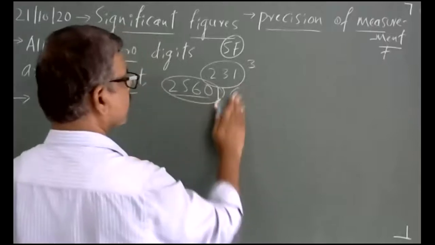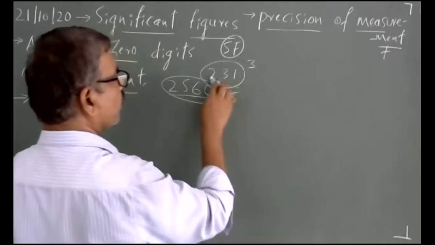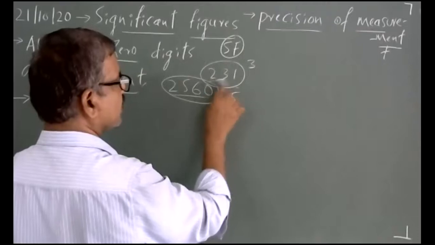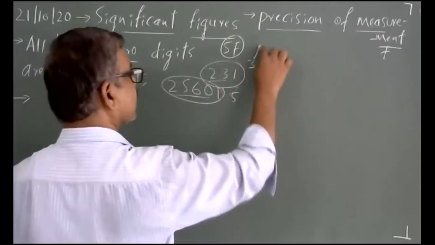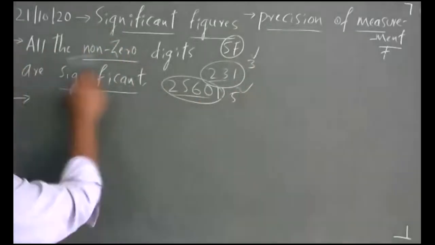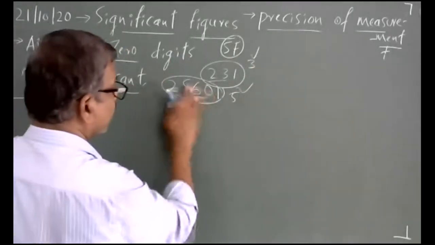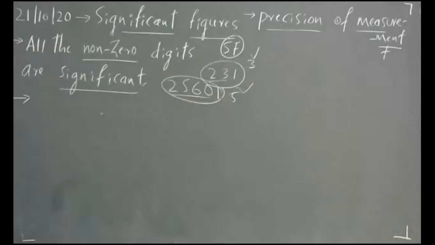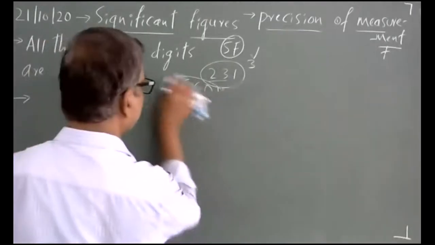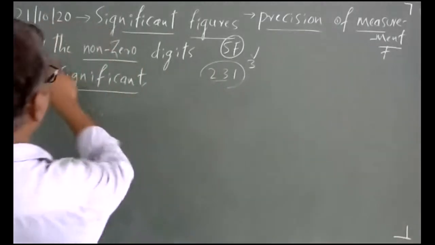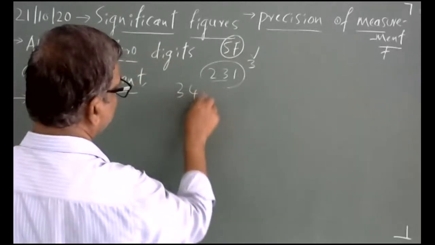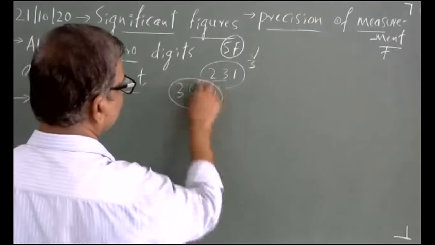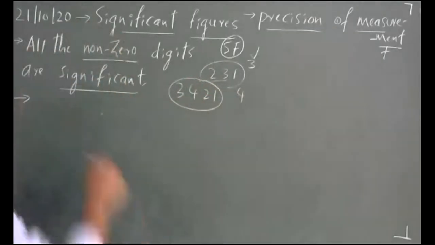Here what happens? What 3 digits, first 2 are certain, the last one is uncertain, but still the significance is 3. So all are non-zero, but I have taken 0. It cannot be taken into account. The rule is not valid here. Then I need to remove it. Only non-zero digits. All the non-zero digits are significant, like 3, 4, 2, 1. Significance is 4.